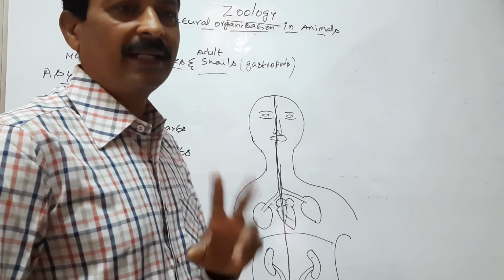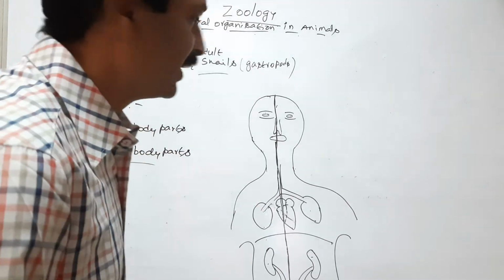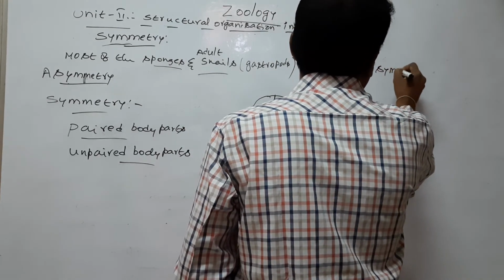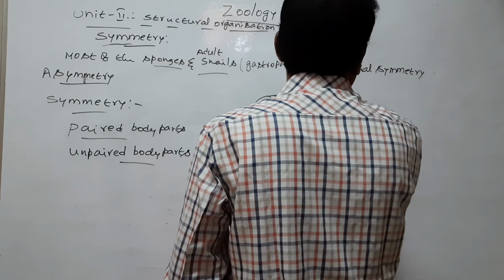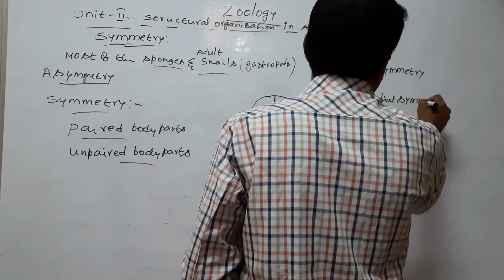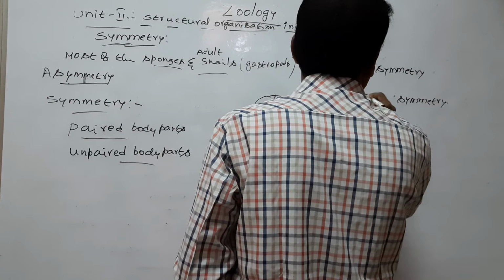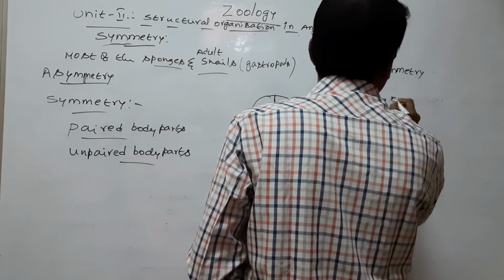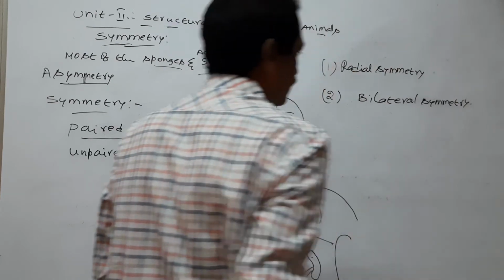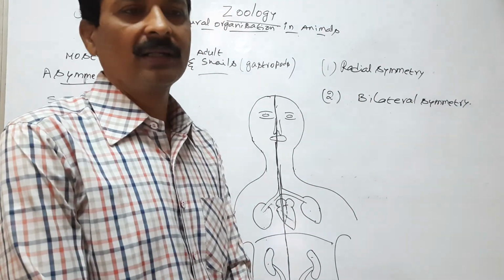Symmetry is of two types in symmetrical animals, namely radial symmetry and bilateral symmetry.